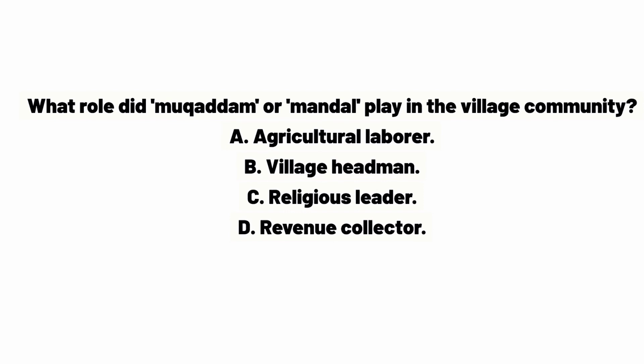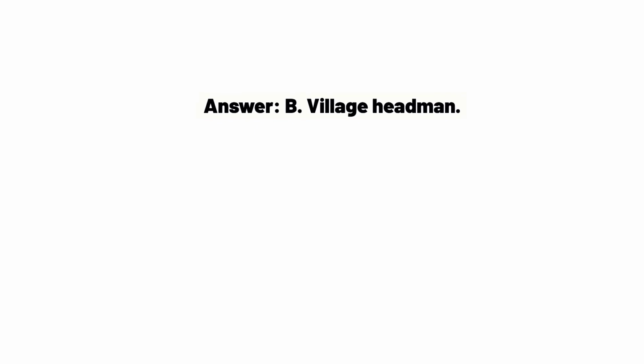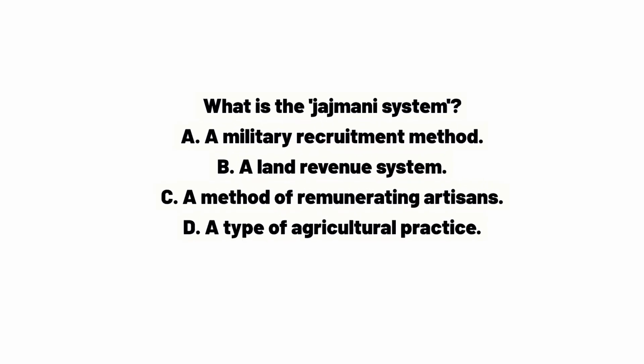What role did Muqaddam or Mandal play in the village community? A. Agricultural labor. B. Village headman. C. Religious leader. D. Revenue collector. Answer. B. Village headman. What is the Jajmani system? A. A military recruitment method. B. A land revenue system. C. A method of remunerating artisans. D. A type of agricultural practice. Answer. C. A method of remunerating artisans.